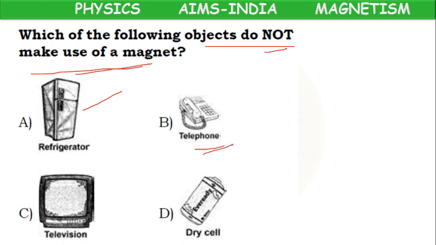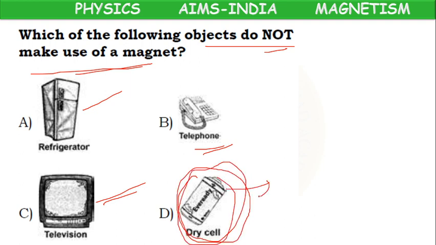Telephone will make use of magnet, because in telephone speaker will be there, we can hear the voice, magnet will be there. Television consists of magnet. Dry cell, it's only a chemical object, it won't contain any magnet. So do not make use of magnet means D is the correct option. A, B, C are wrong options. D is the correct option.